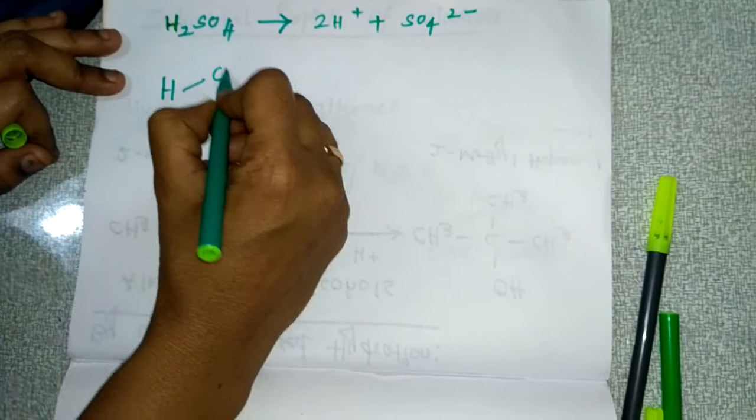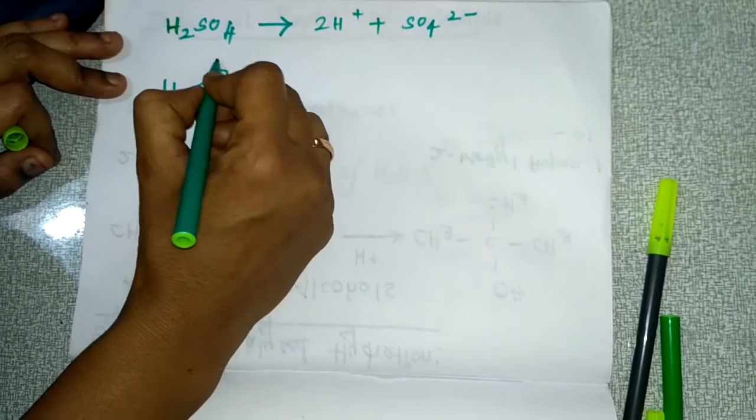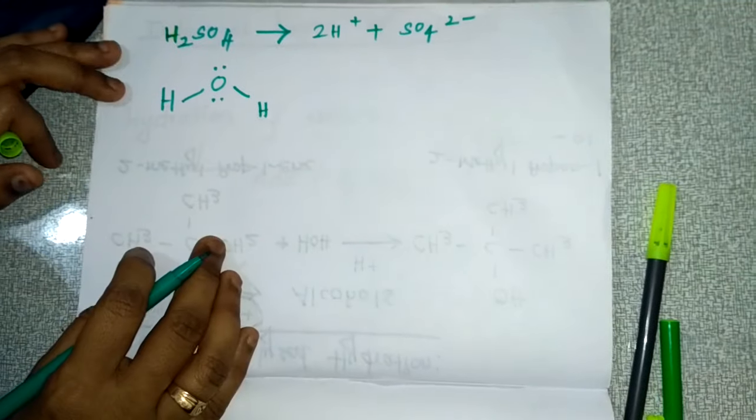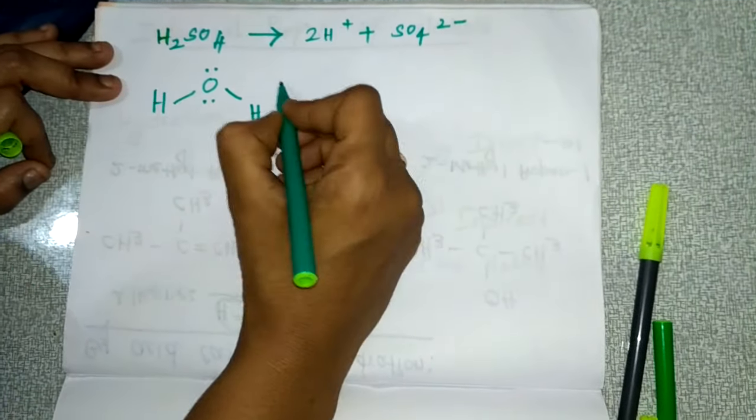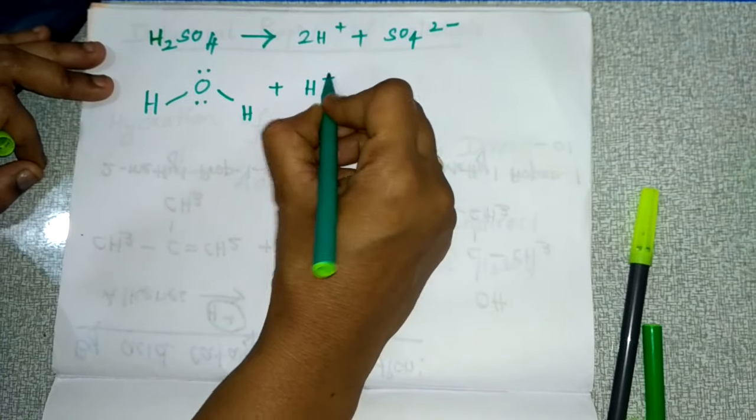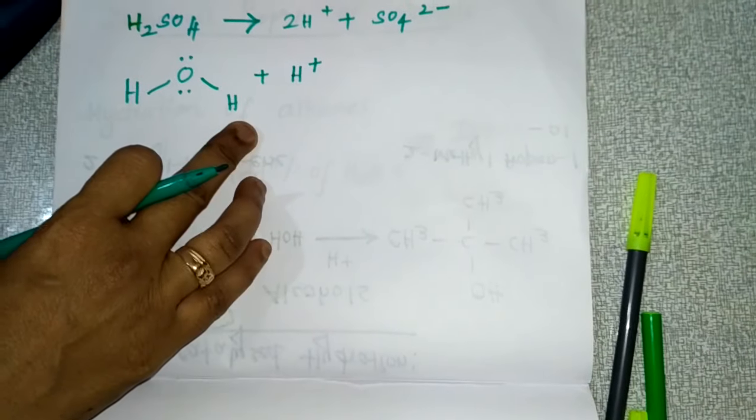I'll write the structure of water. This oxygen will have two lone pairs of electrons. To this water, one H plus will come and combine.